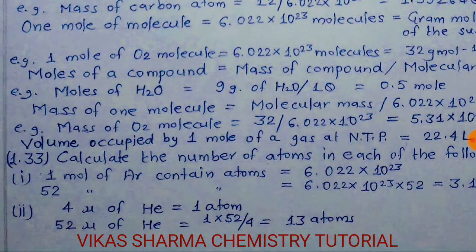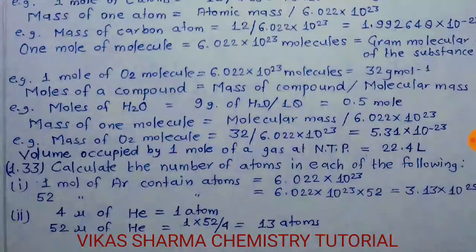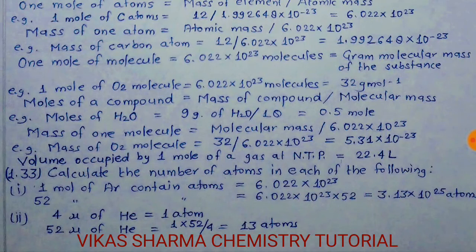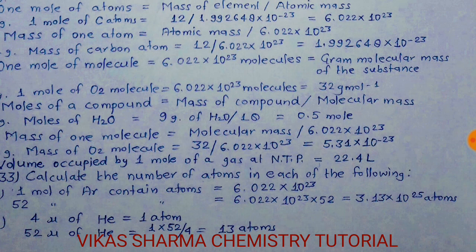So student, according to this mole concept in NCERT, the question is 1.33. Calculate the number of atoms in each of the following. The first part: 1 mole of argon contains Avogadro number of atoms, equal to 6.02 into 10 to the power 23. So 52 mole of argon contains 6.02 into 10 to the power 23 multiplied by 52. So the answer is 3.13 into 10 to the power 25.